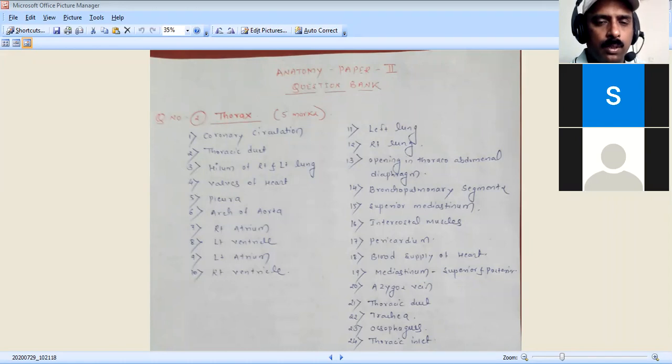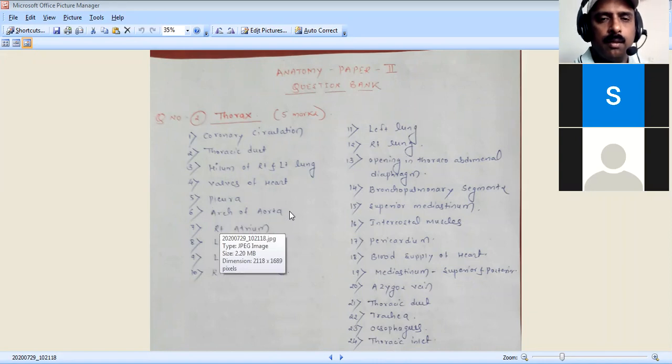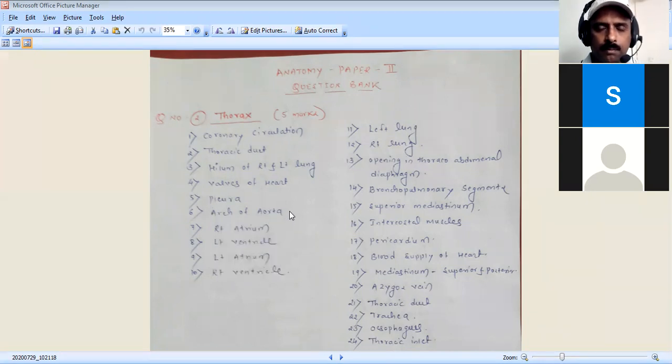Also, the arch of aorta begins and ends at the level of the sternal angle of Louis. The arch of aorta begins at the sternal angle level and it ends also at that level.